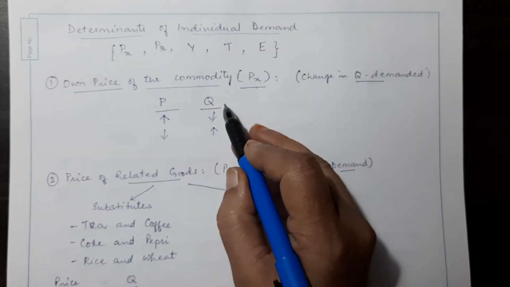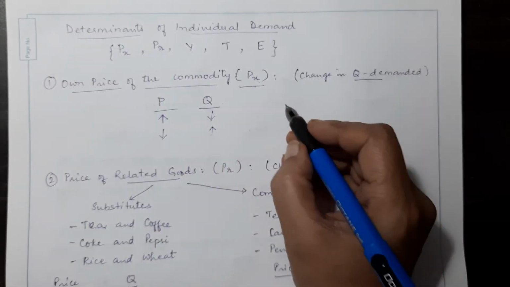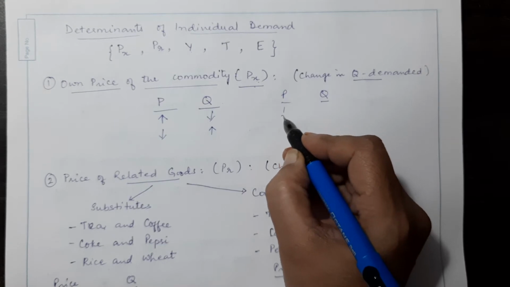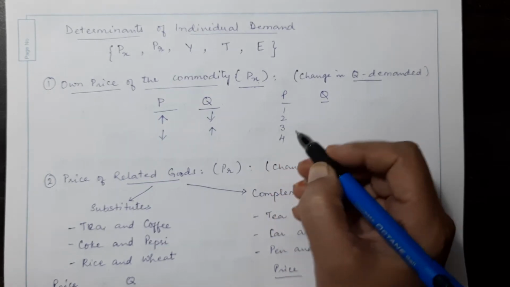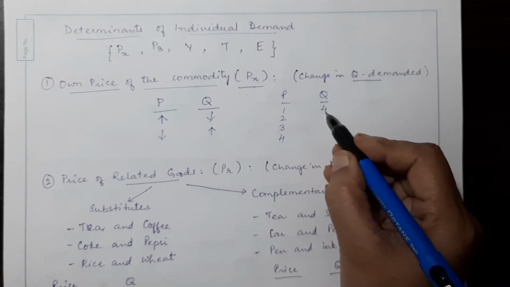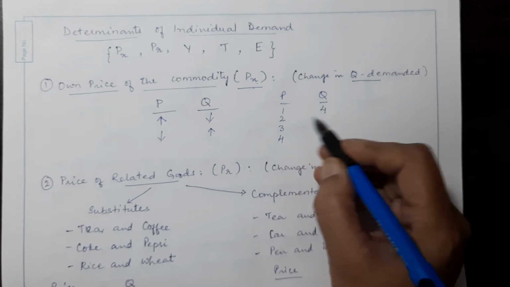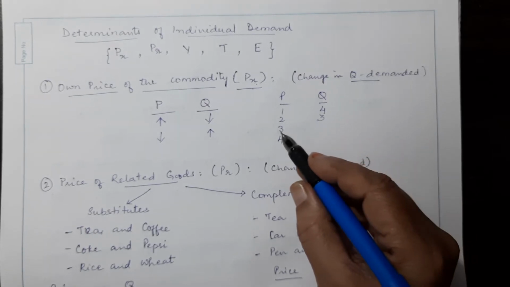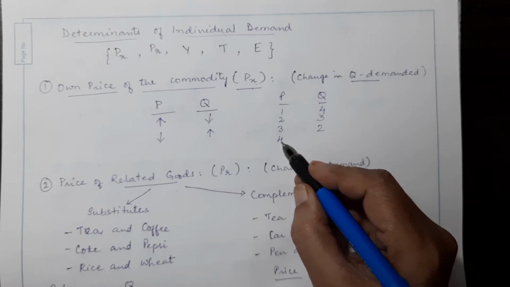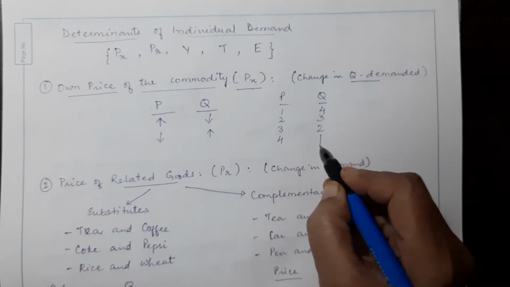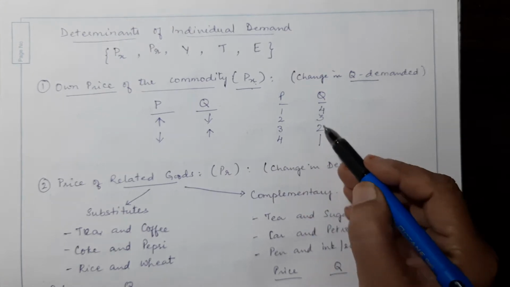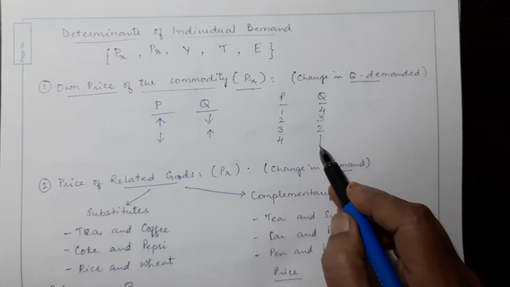Let's now understand this relationship. When price increases from 1 to 2 to 3 and 4, for 1 rupee, the number of units of good that are demanded is 4. When the price increases to 2, it might decrease to 3 units. And when it is 3 rupees, it might decrease to 2. And when it is 4 rupees, it might further decrease to 1. So we see as the price increases, the quantity demanded falls, right?